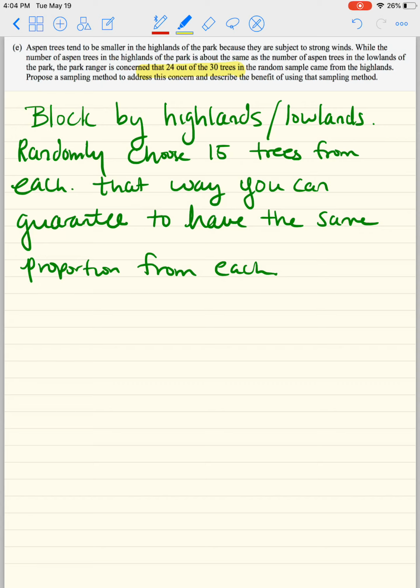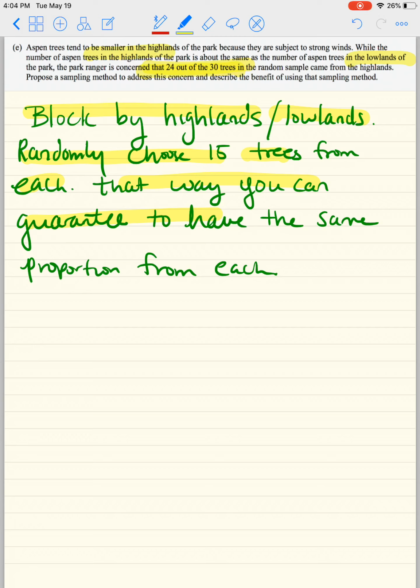So they told you, hey, both in the highland and the lowland of the park, they have the same number. So I'm getting such a difference in proportion. So what can I do? You could block by highland and lowland, okay? Randomly choose 15 trees from each. That way you can guarantee to have the same proportion from each.